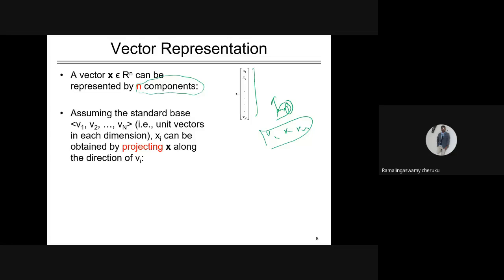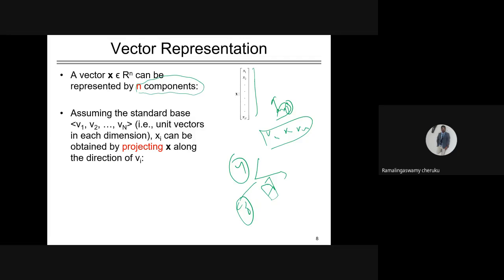Assuming there are base vectors, some standard basis like v1, v2, v3, like in the case of the x, y, z axes. These are the basis for any space, because any space will have a certain basis. How many basis vectors there are depends on the dimensionality. They are unit vectors in each dimension, like x is a unit vector, y is a unit vector, and z is a unit vector in the respective dimensions. And xi can be obtained by projecting x along the direction.